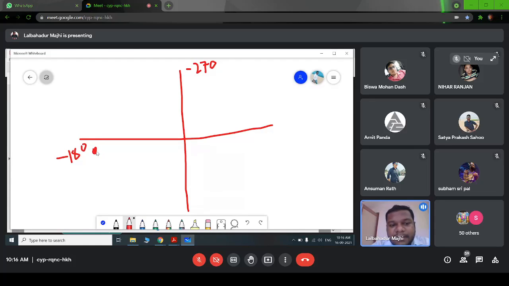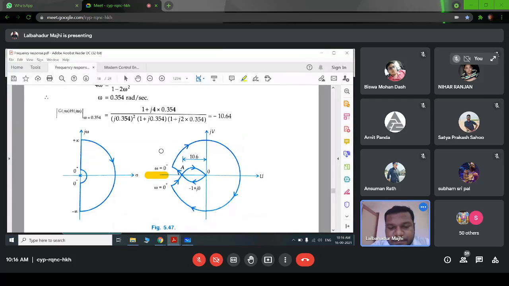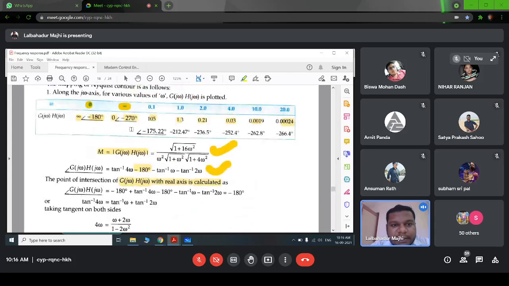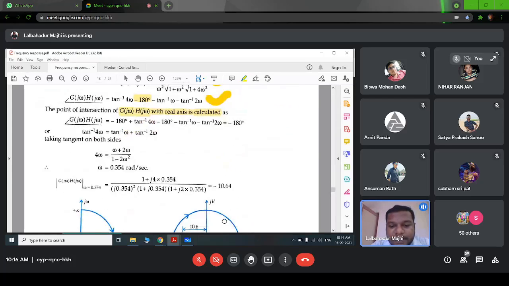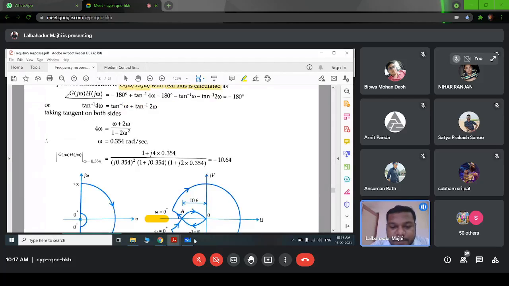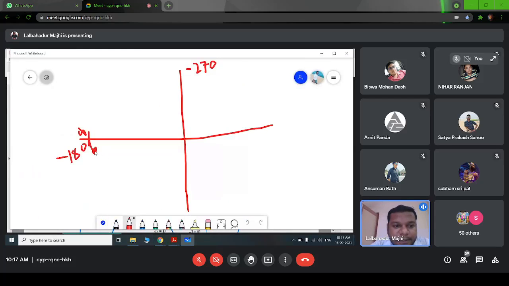So let's start from here. Magnitude is infinite with this angle of minus 180 degrees. Suppose this is our infinite point on the minus 180 axis. From this it will start, and it will terminate at 0 with angle minus 270.